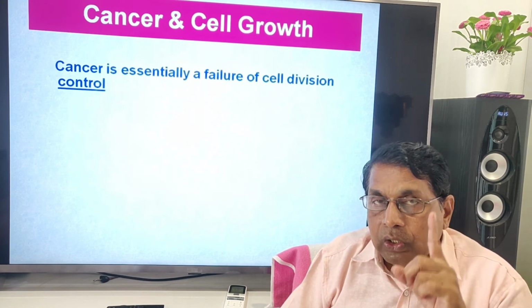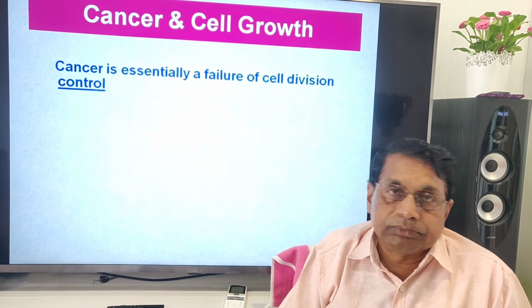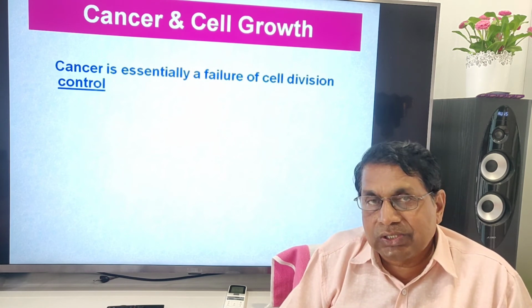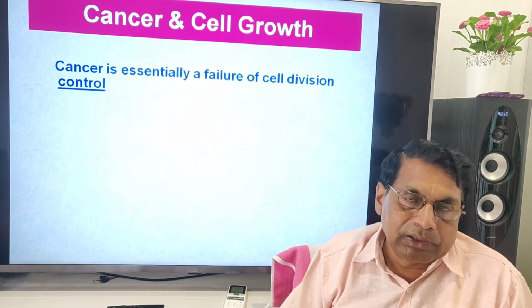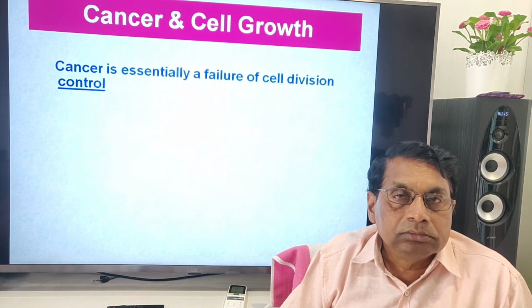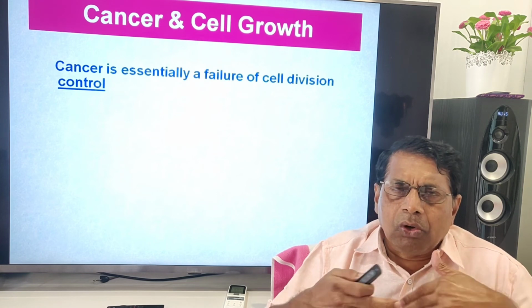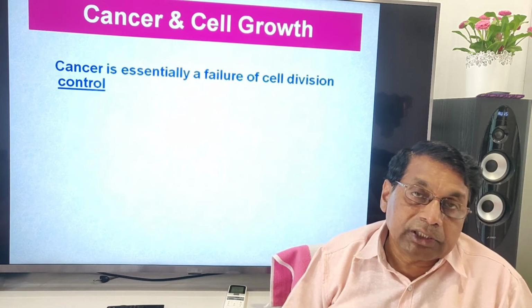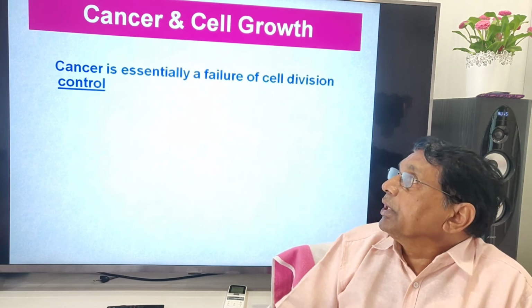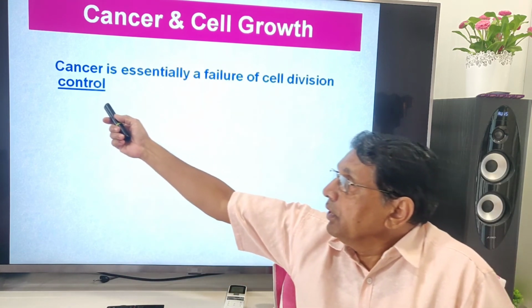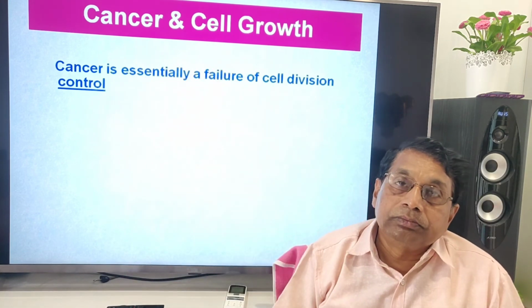The cell is allowed to commit suicide, that is called apoptosis or programmed cell death. Or if the cell escapes apoptosis, it goes on dividing without any control. That will lead to cancer. Cancer is essentially a failure of cell division control.